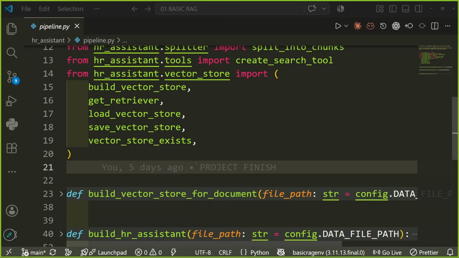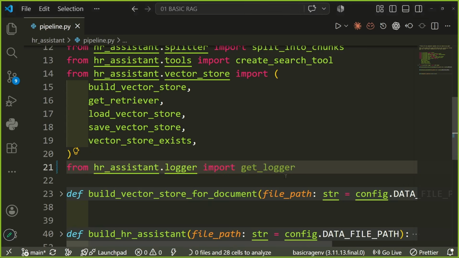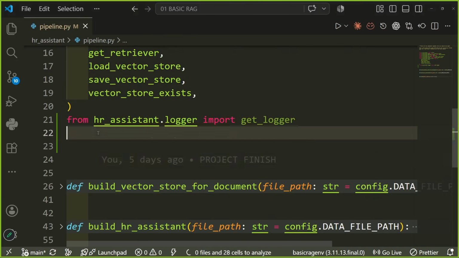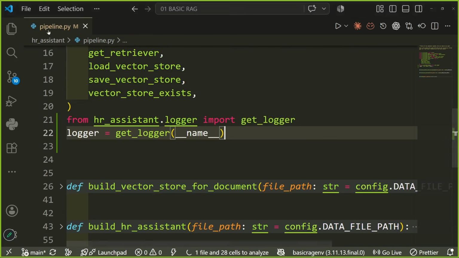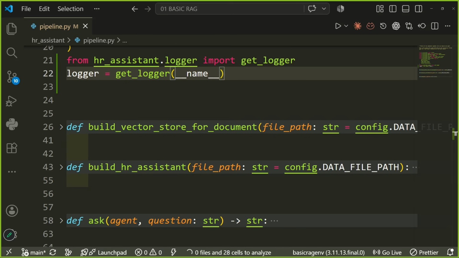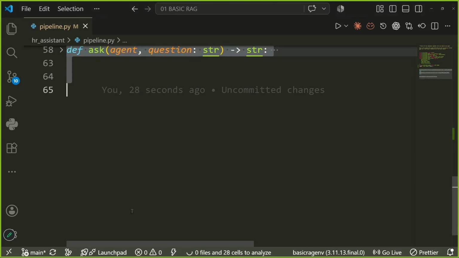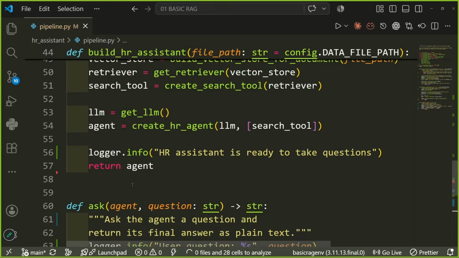I would add this particular import from hrassistant.logger, import get logger, and I would also get the name of the file, so capture this file name. Basically in all the different functions in the pipeline, I would go ahead and add the logger.